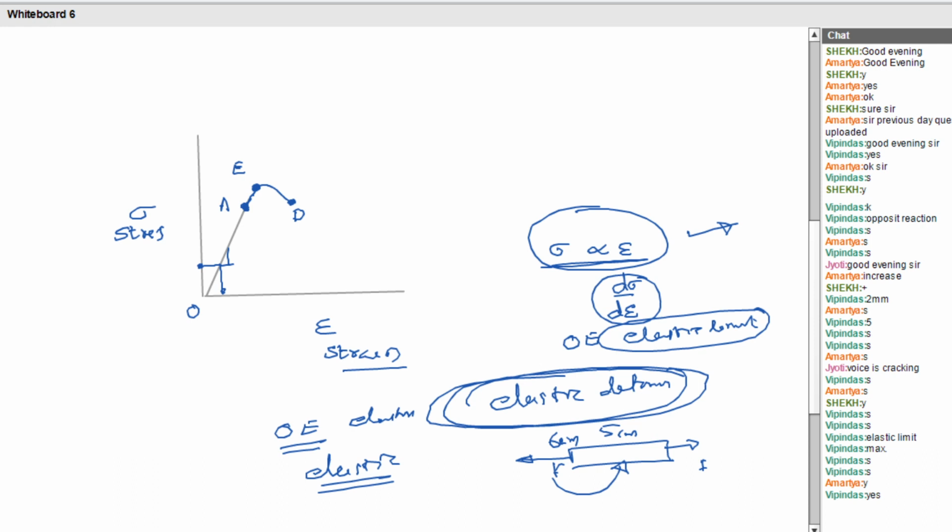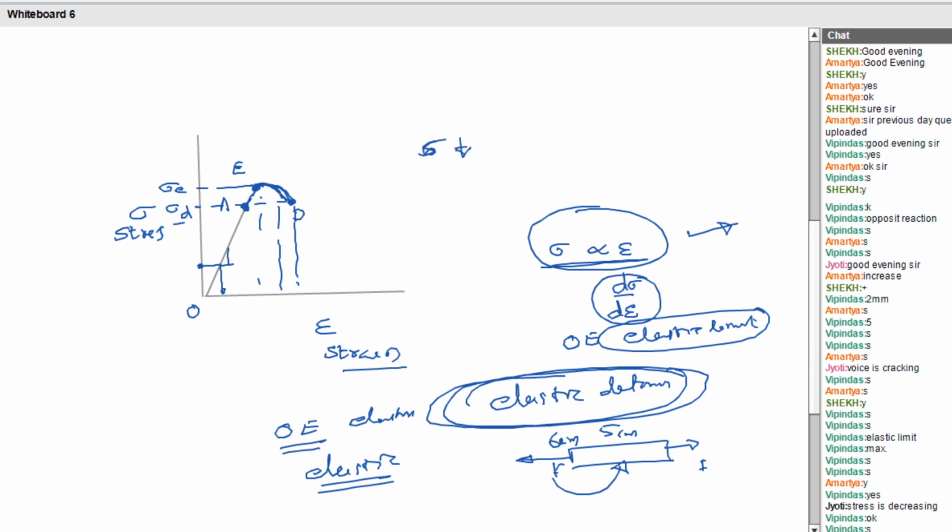All of you listen carefully, you can see that the strain is higher, right? The strain change is higher there. What about the stress? The stress is decreasing. See, it is coming down. The stress here is sigma E. What about the sigma D? The sigma D is less than sigma E. Am I right? Yes. That means the stress is decreasing.